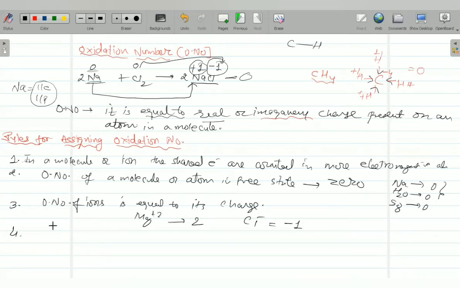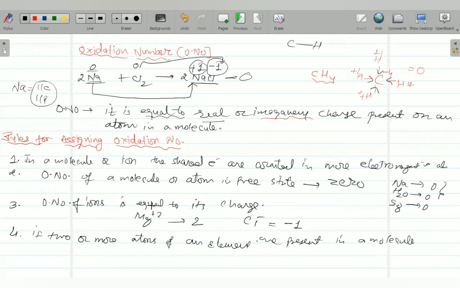Number 4. If two or more atoms of an element are present in a molecule, like Na2S2O3, or suppose if you take Cr2O7 2 minus, right?